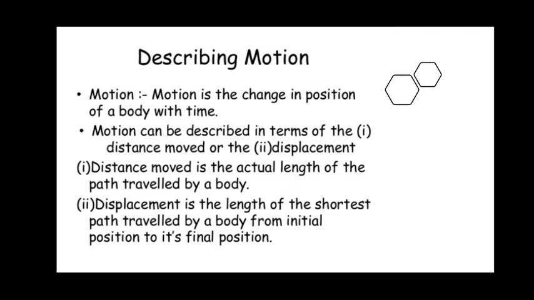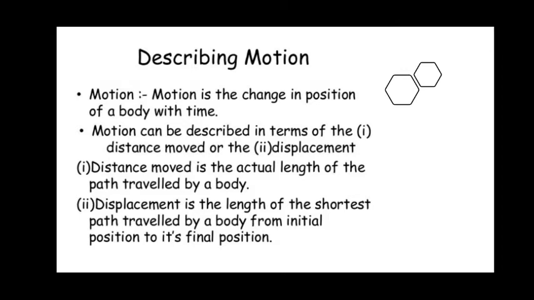So let us first understand what we mean by motion. Motion is a change in the position of a body with time. If any body or object is changing its position, moving from one place to another in a certain interval of time, then that object is said to be under motion. It may be an object at rest that starts to move, or a moving object that comes to rest. In any of these cases it is considered as motion.